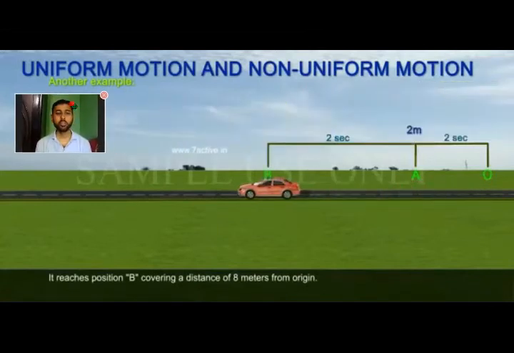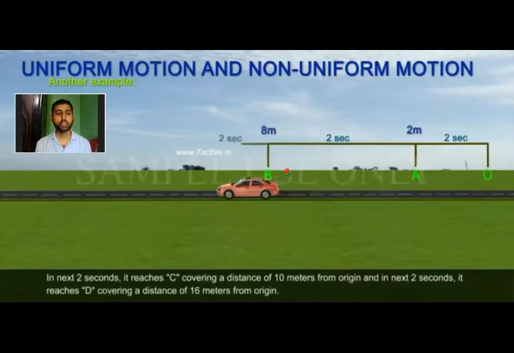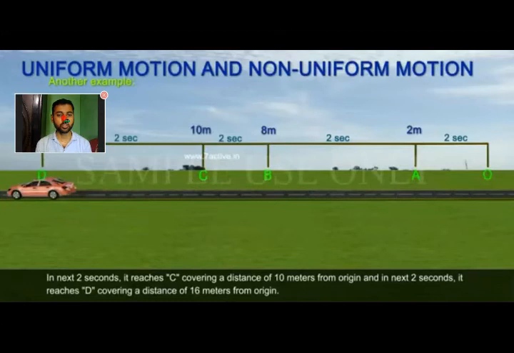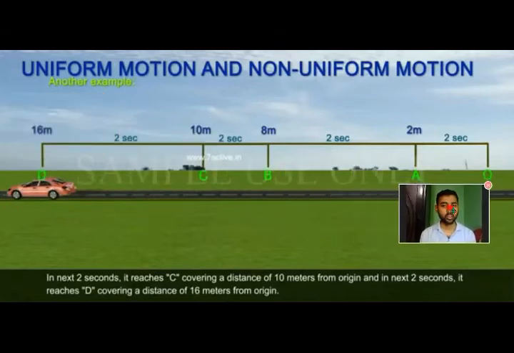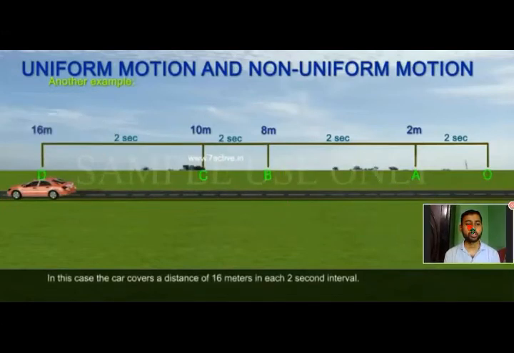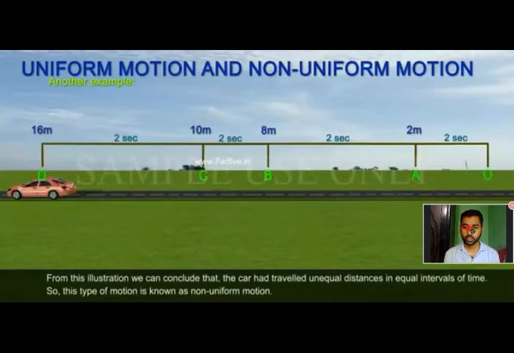Likewise, it reaches position B, covering a distance of 8 meters from its origin. In the next 2 seconds it reaches C, covering a distance of 10 meters from origin, and in the next 2 seconds it reaches D, covering a distance of 16 meters from origin. So in this case the car moves unequal distances in each 2-second interval.